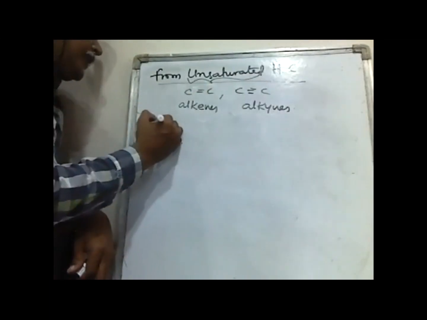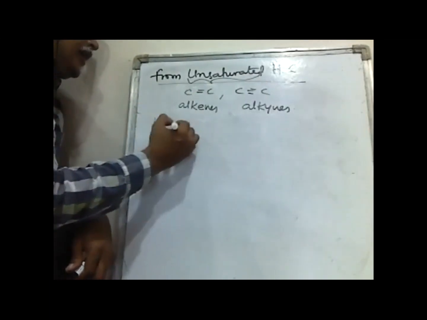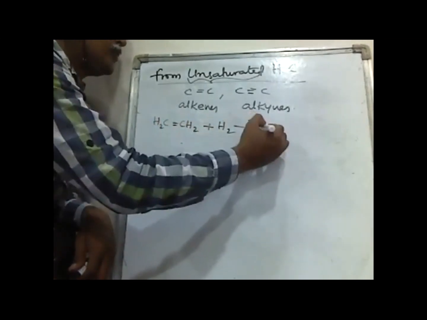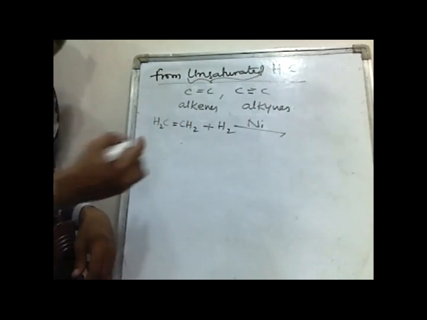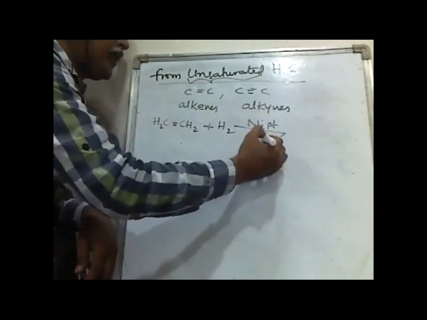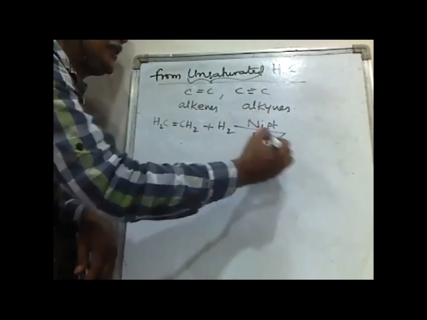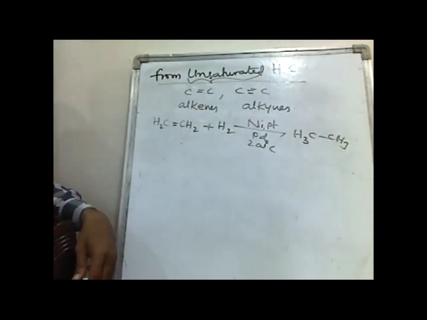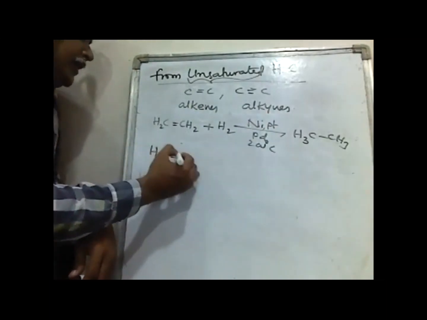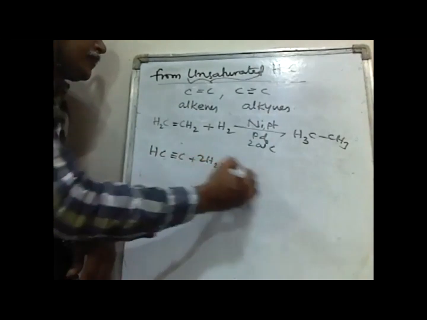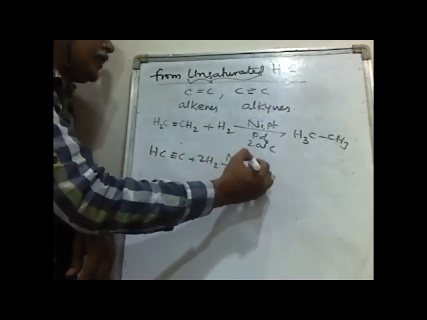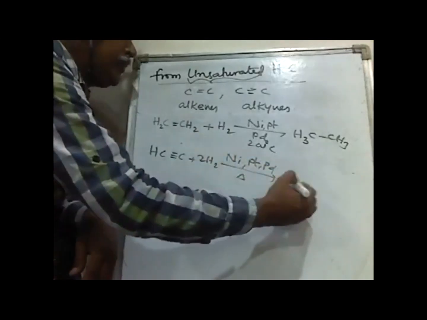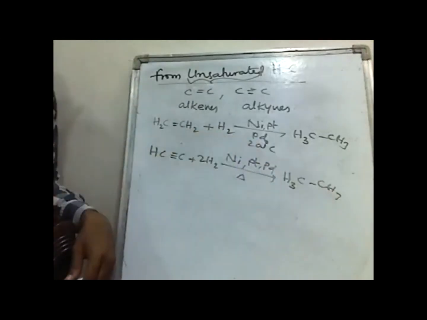When alkenes are treated with H2, hydrogenation in the presence of nickel, platinum or palladium at 200 degrees centigrade, we will get alkanes. Similarly, when alkynes are treated with hydrogen in the presence of nickel, palladium or platinum, two moles of hydrogen will be added and alkanes are formed.